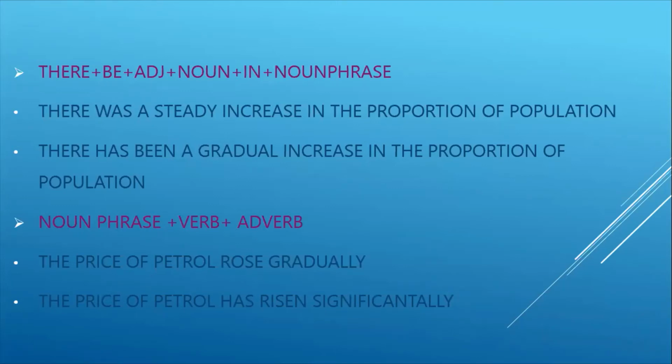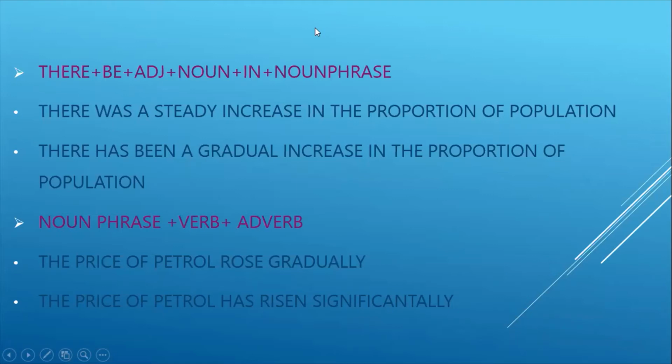Noun phrases: the proportion of population. Whatever the subject is, that is what we need to add. Whatever it is about, that is our noun phrase. Here it was about the proportion of population, so we added that too. Another example: if the proportion of population showed a gradual increase, it is explained like, there has been a gradual increase in the proportion of population. So this is just an example.